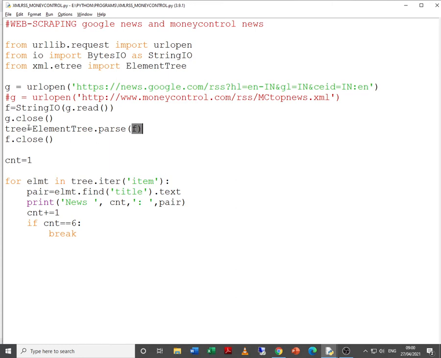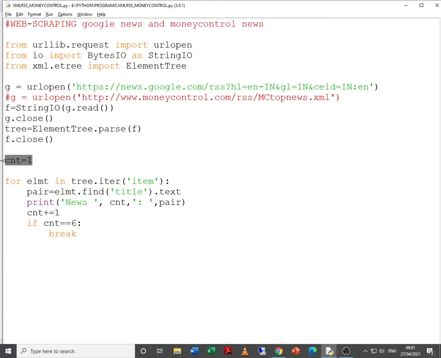Now because tree is the pointer or the file handler or the controller, so we close f as well. Now this counter is required if you want to extract only n number of headlines.